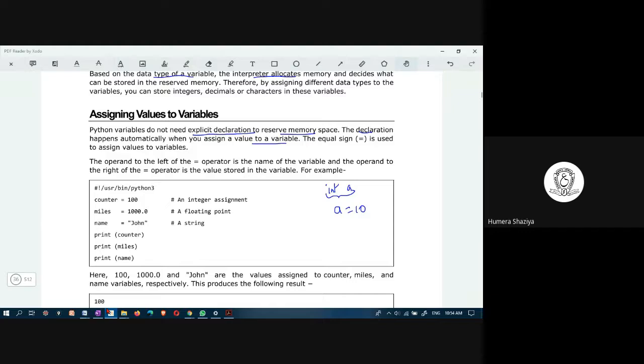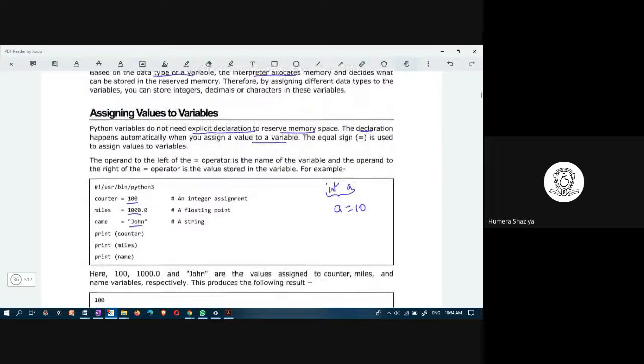And name equal to John means this is a string. And look here, you are printing counter, miles, and name, all three. Based on these values, the Python interpreter would reserve the memory space and assign the type to that variable.